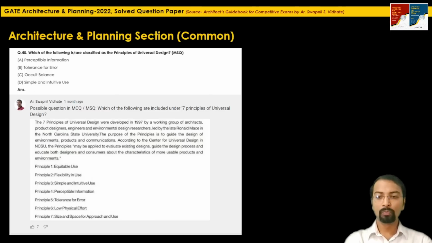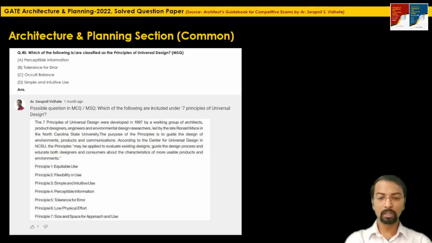So which are the 7 principles of universal design? First is equitable use, second flexibility in use, third simple and intuitive use, perceptible information, tolerance for error, low physical effort, size and space for approach and use. These 7 principles are included under universal design. So a very simple question if you have read the information. 2 mark question, MSQ.